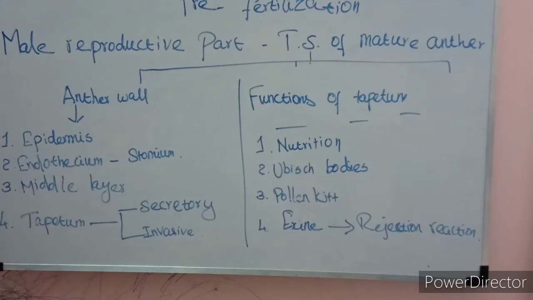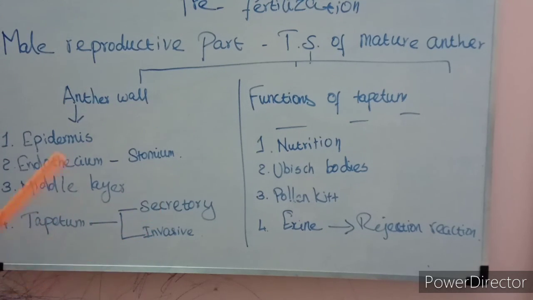While nourishing the young developing microspores, if it maintains cell integrity in the same original position, that is the secretory type. Invasive type means it loses its integrity, inner tangential and radial walls, and the protoplast changes into periplasmodium. Its position and radial walls have all changed, so that is called the invasive type.